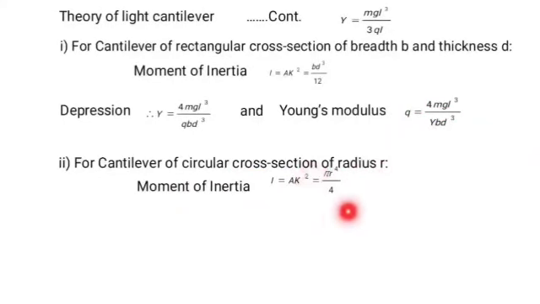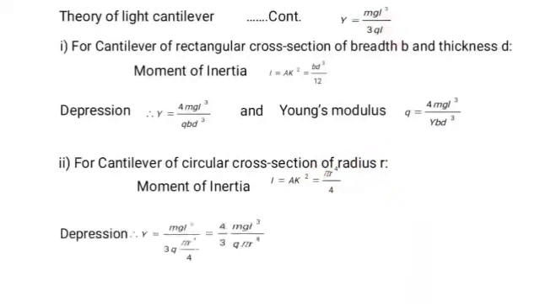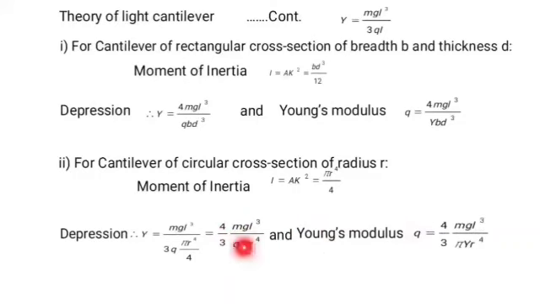For a cantilever of circular cross-sectional area of radius r, moment of inertia I is equal to Ak square, which is equal to pi r to the power 4 divided by 4. If we substitute the value of I, then the depression y is given by mgl cube upon 3Y pi r to the power 4 divided by 4. If we simplify this equation, it reduces to 4 upon 3 mgl cube upon Y pi r to the power 4, and the expression for Young's modulus Y will be given by 4 upon 3 mgl cube upon pi y r to the power 4.